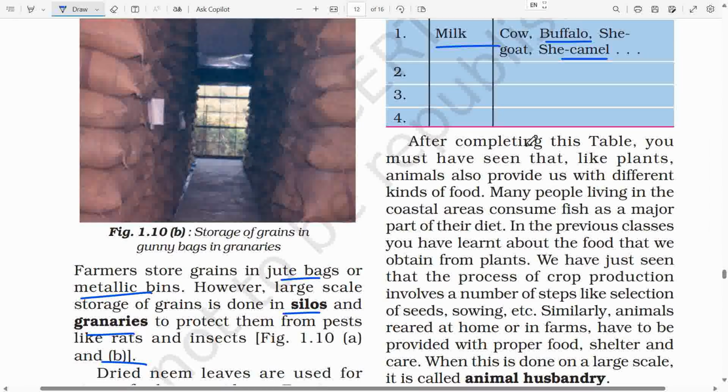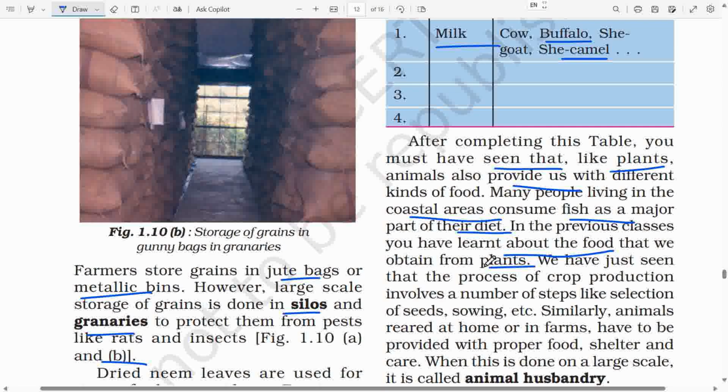After completing this table, you must have seen that like plants, animals also provide us with different kinds of food. Many people living in the coastal areas consume fish as a major part of their diet. In the previous classes, you have learnt about the food that we obtain from plants.